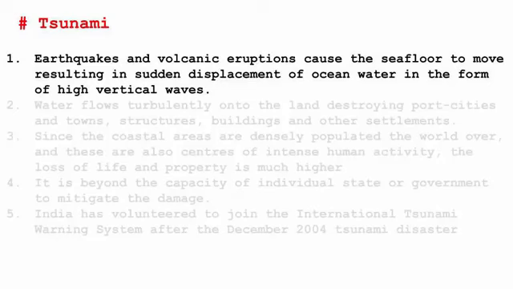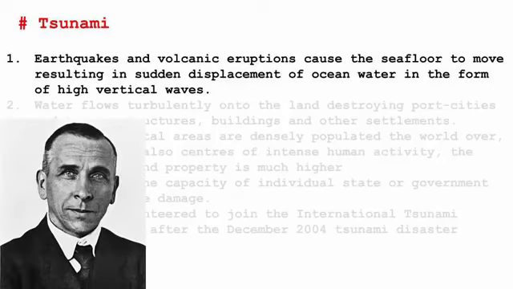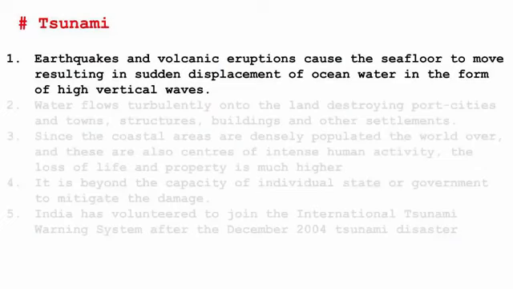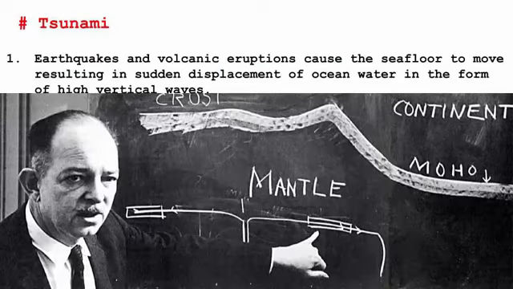In 1915, there was a German geologist named Alfred Wegener. This guy proposed the theory of continental drift, which states that parts of the Earth's crust slowly drift on top of a liquid core. So you know what it means? It means that the continents are floating on top of a water body, and hence the water beneath that is making it move.